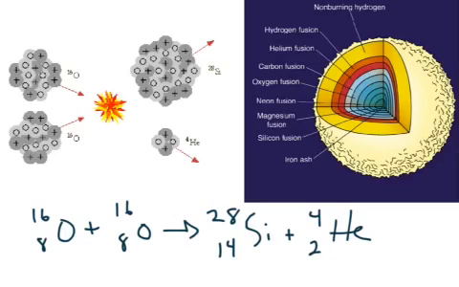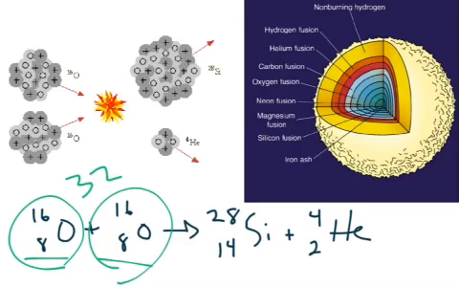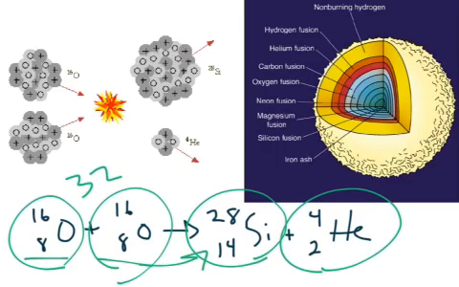As we move from hydrogen to helium and then helium to carbon, we might end up with something as heavy as oxygen. And a star can take 2 oxygens, where we need a mass of 32 to be represented, and it might turn them into 1 atom of silicon and an atom of helium. So a mass of 4 gets left behind. Then it just continues further and further. As the star is using up all of the elements, they start to get heavier and heavier. So we have neon and magnesium, silicon, and then eventually a star long into its life will start to form the last element that it can form, which is iron.